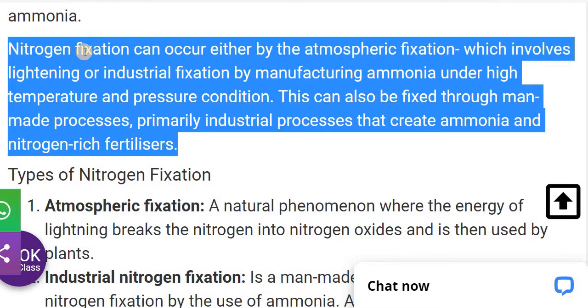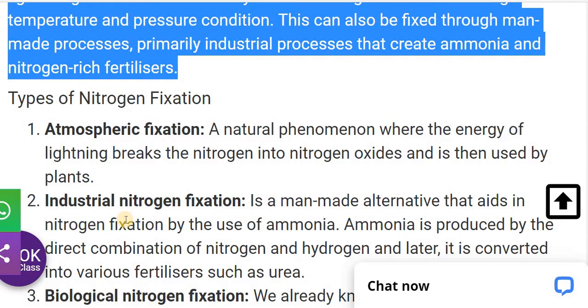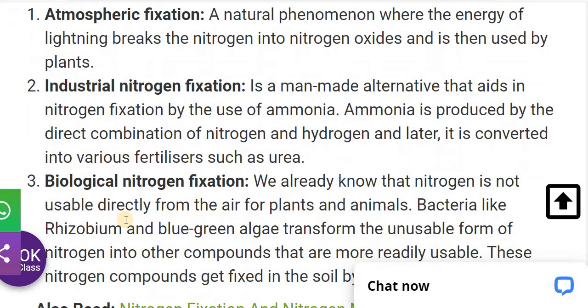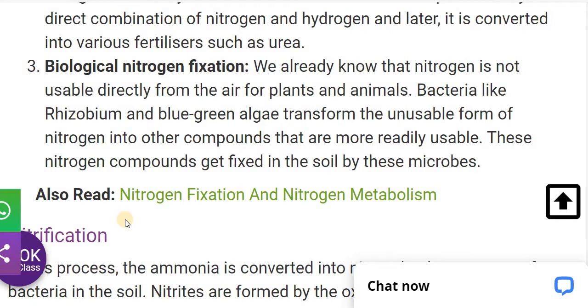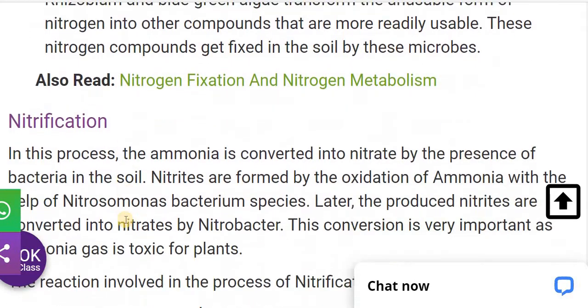Now nitrogen fixation can occur by atmospheric fixation, which involves lightning, or by industrial fixation, the manufacturing of ammonia under high temperature and pressure. It can also be fixed through a man-made process, primarily industrial processes that create ammonia and nitrogen-rich fertilizer. So the types of nitrogen fixation are atmospheric fixation, industrial fixation, and biological nitrogen fixation, which we already studied, by the Rhizobium and Azotobacter bacteria. These are the ways by which nitrogen fixation takes place.